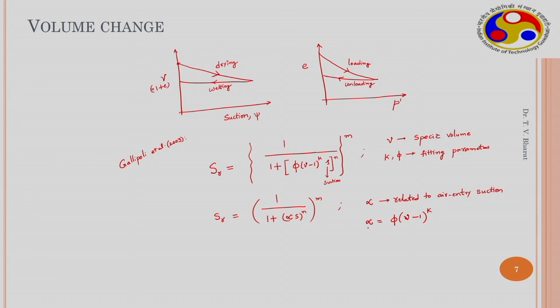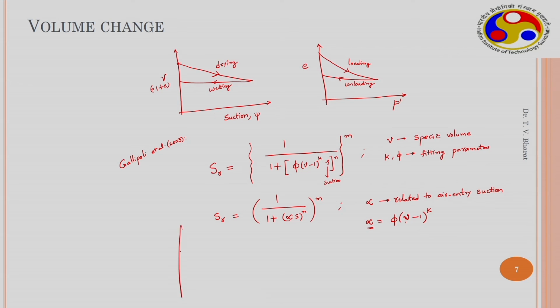Therefore alpha, which is a parameter related to the air entry value, is related to the void ratio. As the void ratio is decreasing, the saturation can be kept constant until a certain value, and beyond that it decreases.